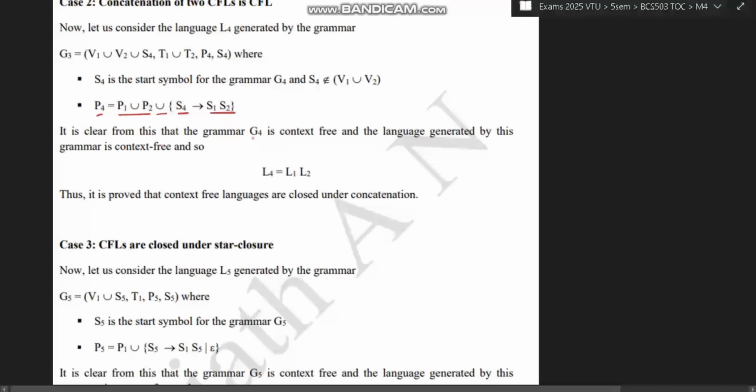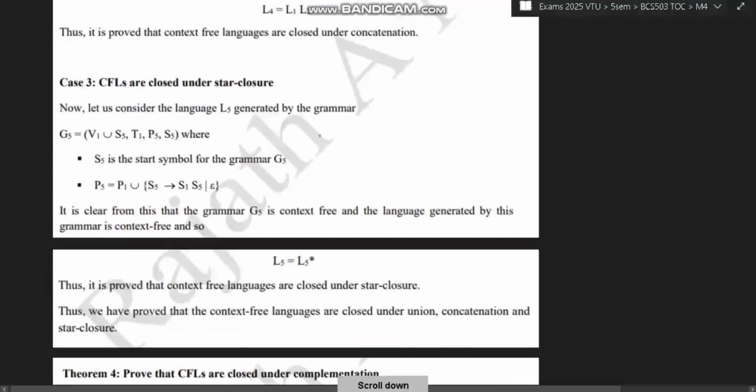That's it. It is clear from this grammar that G4 is a context-free language, and the language generated by this grammar is also context-free. So L4 is equal to L1 dot L2. It is closed under concatenation. Okay. Star closure is also the same thing.